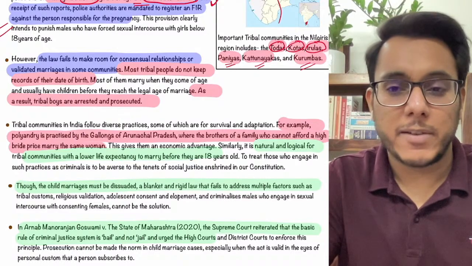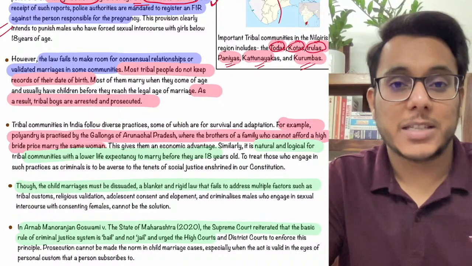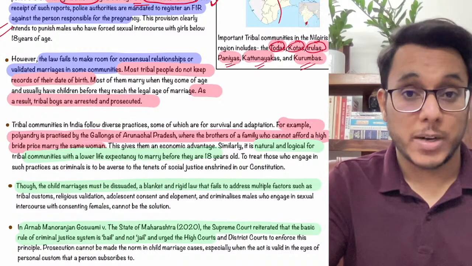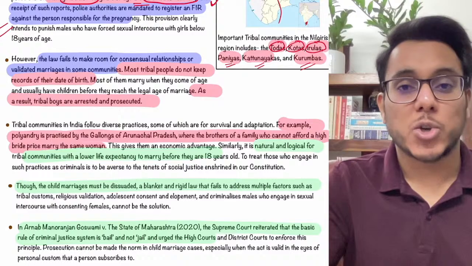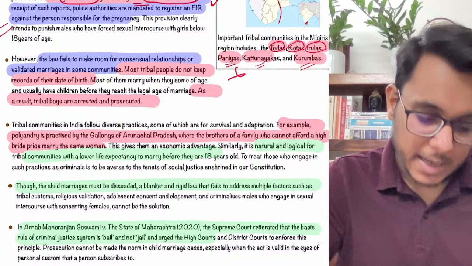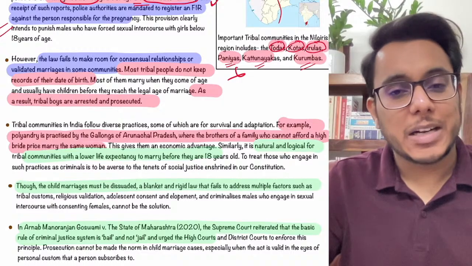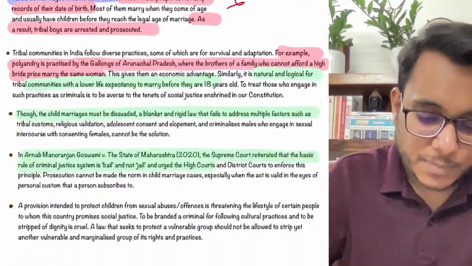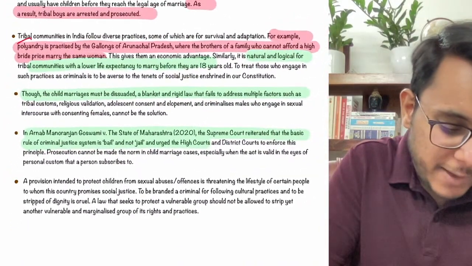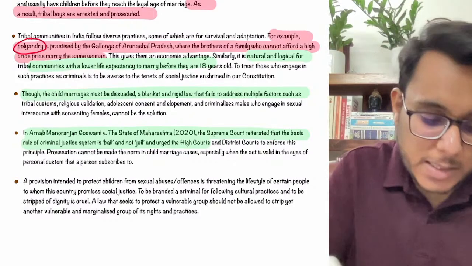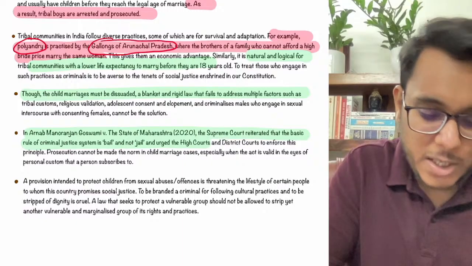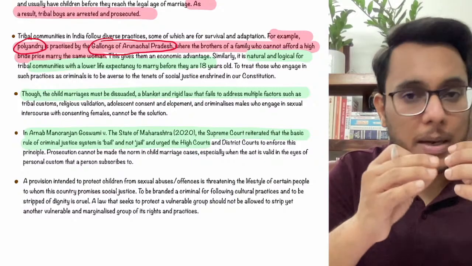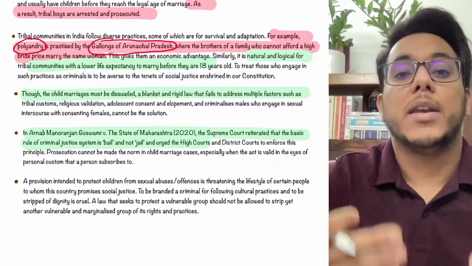And when they go for institutional delivery, these tribals are being arrested on the charge that you had married a girl who was less than 18 years of age, and you had also carried out sexual intercourse with the girl, and that is a violation of the POCSO Act. So the tribals are getting arrested. Now, see, the tribals have maintained their customs for a very long period of time. For example, polyandry is practiced by the Gelongs of Arunachal Pradesh. Clear? Now polyandry is a practice where one woman marries more than one male.